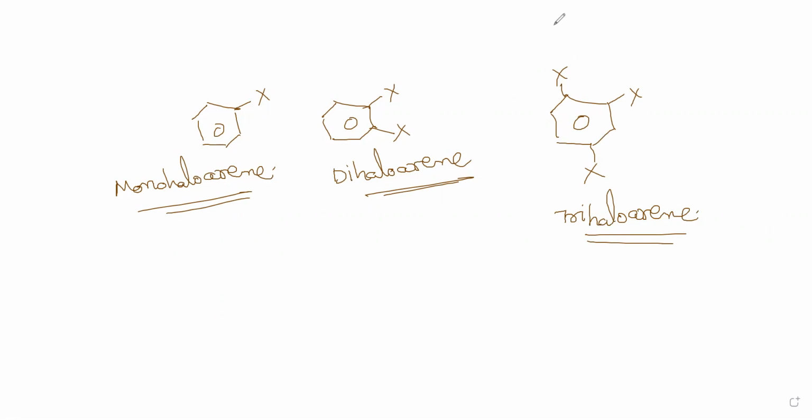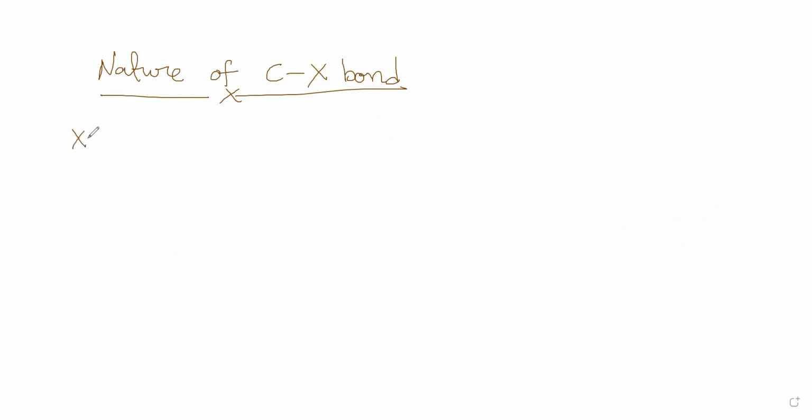The next part is the nature of the carbon-X bond. This is another important thing we have to understand. What is the nature of the CX bond? One thing you have to understand is that X is fluorine, chlorine, bromine, iodine.